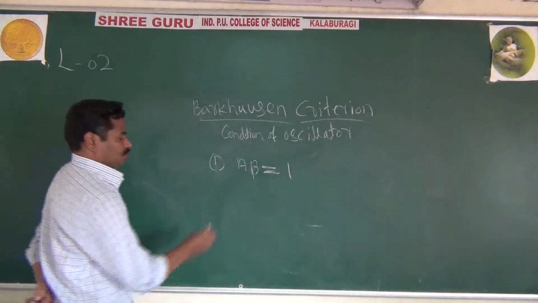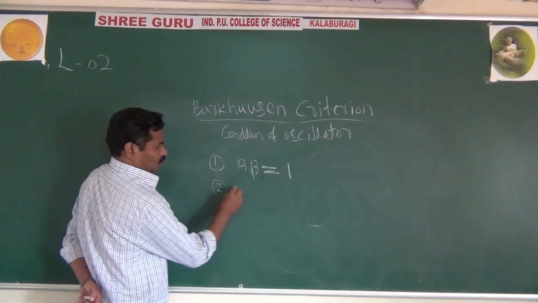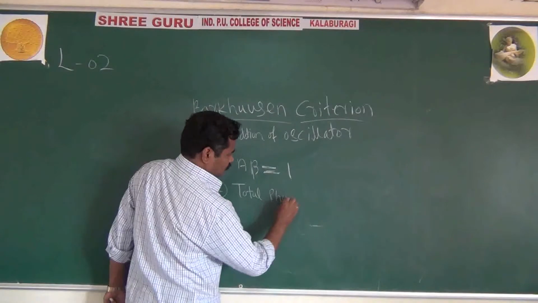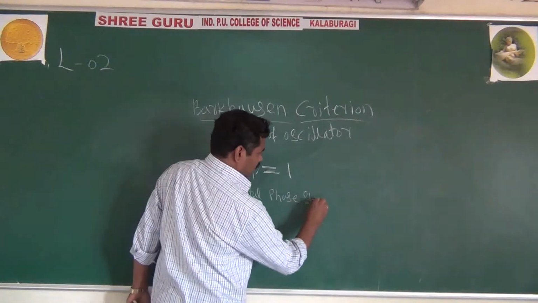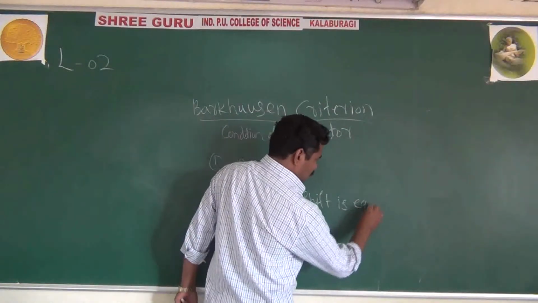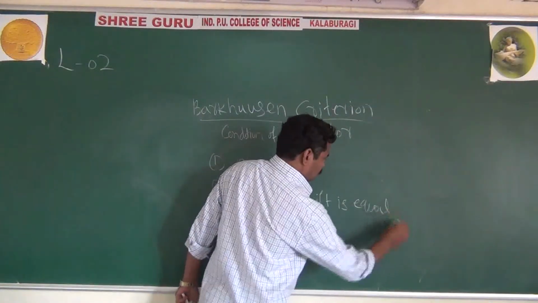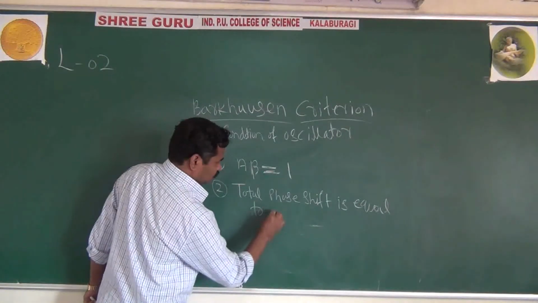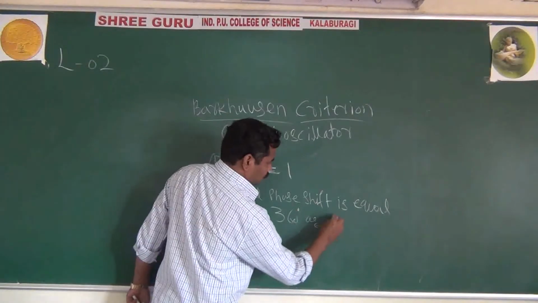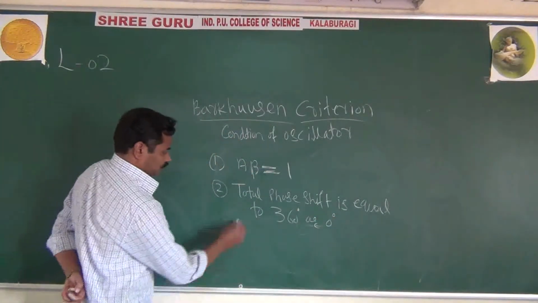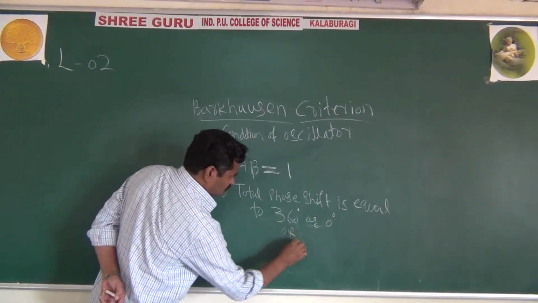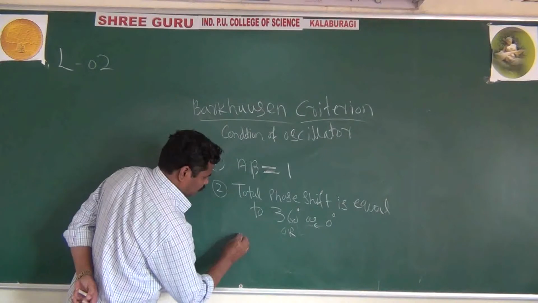And the second condition is that the total phase shift is equal to 360 degree or 0 degree, or another way to say it, the positive feedback.